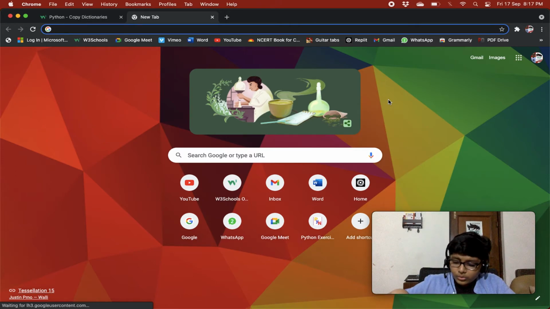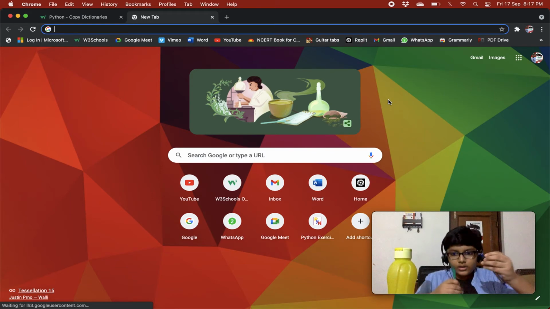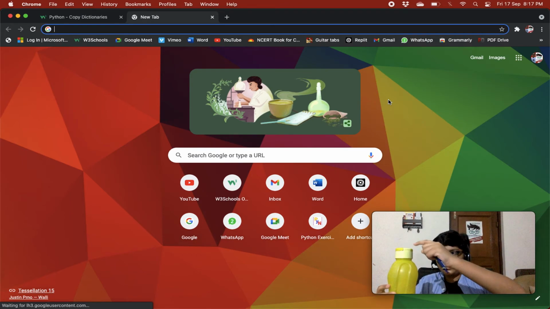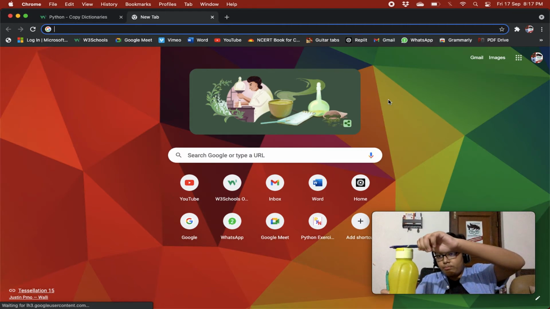But when you do dict2 equals dict1, dict1 is pointing to a certain memory location. So for example, here I have, okay, so this is my memory location. There are two memory locations, one is this and one is this. This is the light part and this is the dark part, right? And then I have this pen over here, that is dict1. So take it as dict1, and it is saved in this memory location, right? It is saved on this dark green.